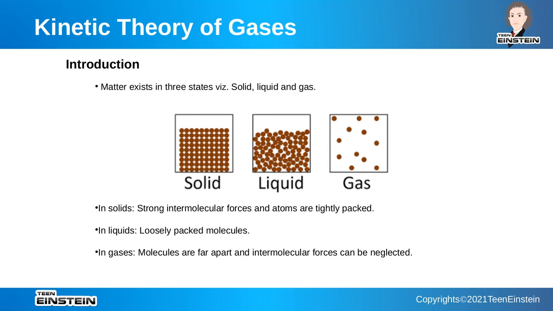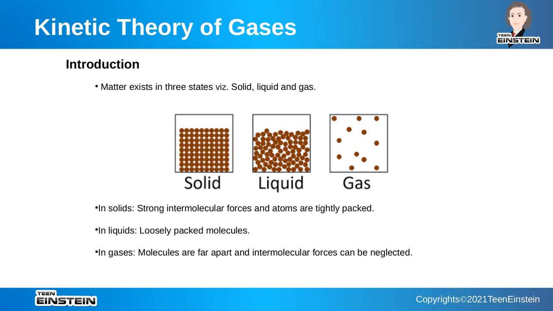Now, matter is something that occupies space, and it exists in three states, that is solid, liquid, and gas. How can we differentiate between these states? Based on our observation, they have different intrinsic properties based on the arrangement of atoms within their structure. In case of solids, you can see that atoms are tightly packed. They are not free to move. There are strong intermolecular forces.